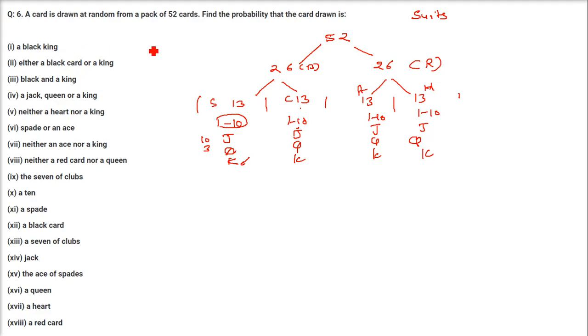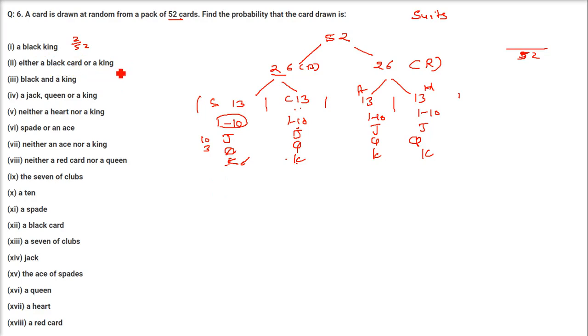Now you need a black king. First of all, you need to understand that there are 52 cards. So in this question especially, we have the denominator as 52. These are the total number of possible events. Because there are 52 cards, 52 possibilities are there. So 52 is the denominator. Now we'll put all these things in the numerator, that is, a black king. So how many blacks are there? 26. How many kings are there? 1, 2. One from here, one from here. So 2 kings. This will be 2 by 52. I hope you got the idea. Only 2 black kings are there, divided by 52.